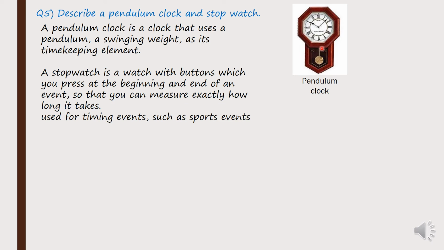A stopwatch is a watch with buttons होइन, अब त्यो चाहिँ के हुन्छ अरे चाहिँ स्टप वाचमा चाहिँ के हुन्छ अरे बटन्स हुन्छ which you press at the beginning and at the end of an event so that you can measure exactly how long it takes होइन. सो एट स्टार्टिङ र एन्डमा चाहिँ हामीले त्यो टक टक त्यो बटन थिच्छ, त्यो थिच्दाखेरि चाहिँ के हुन्छ भने चाहिँ we will exactly know and we can measure exactly how long that certain event has taken place. Okay, so it is actually used for timing events such as स्पोर्ट्सहरूतिर.